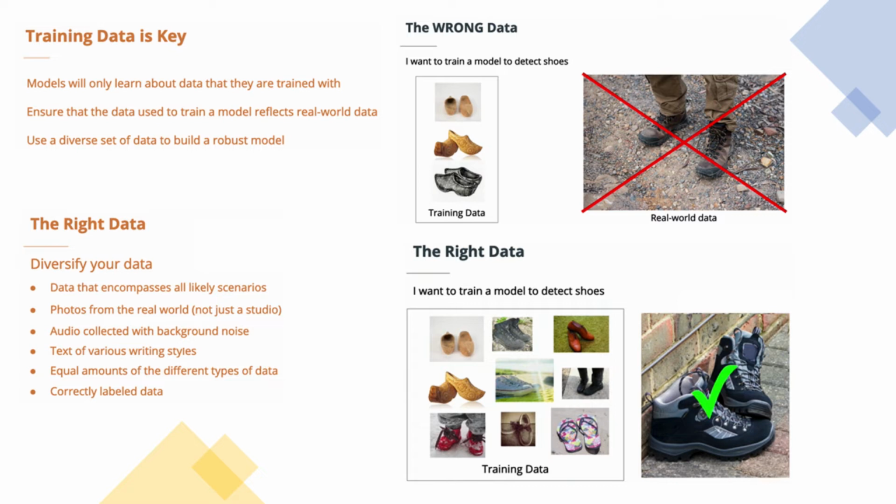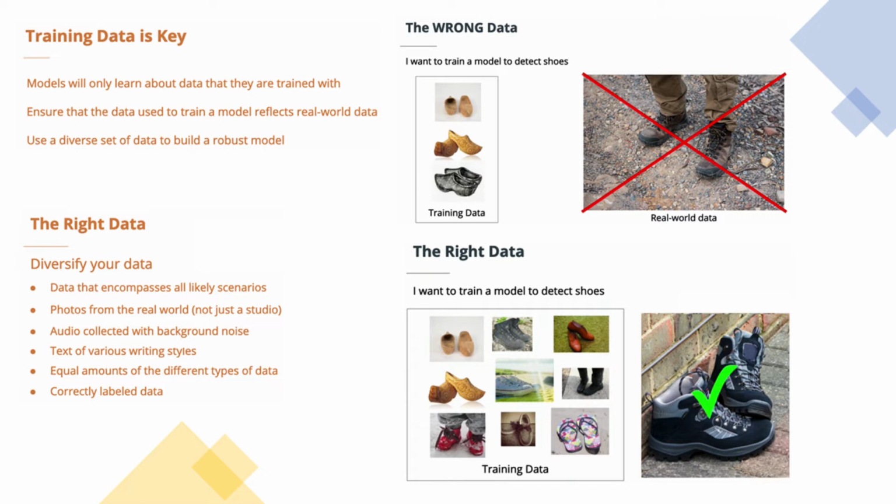To illustrate this in another example, let's imagine that you want to build a model to recognize shoes. Like in the previous example, we start with some training data. In this case, 3 different images of shoes. In order to get a diverse set of data, we've also included a sketch of shoes. Now, once we have trained the model, we put the model into the wild and try to run some real world data. As you probably guessed, this is not going to work.